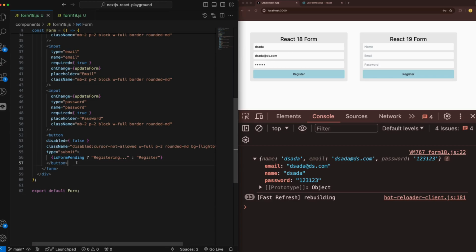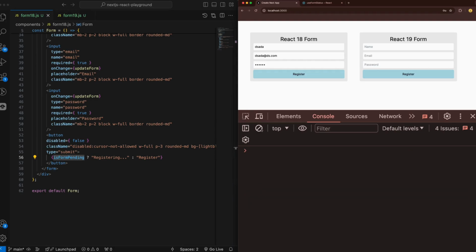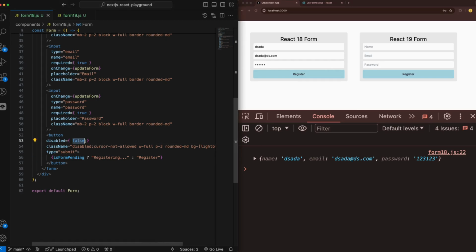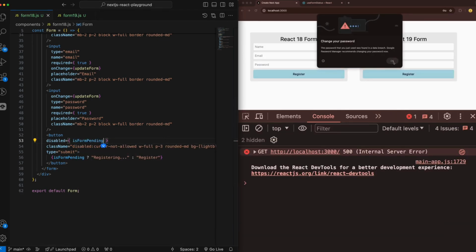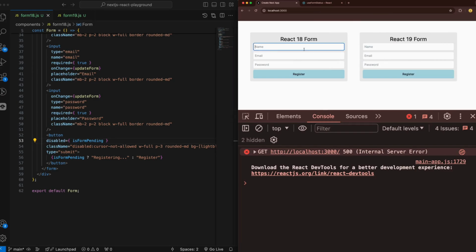We also have the is form pending status here, which is a boolean, and it's going to display registering or register. If we press register, as you can see, we already see registering, and after 2 seconds, register, and after that the log that we have. Also here for disabled, we can use is form pending. Okay, nice. Cool. So let's try to do that again.